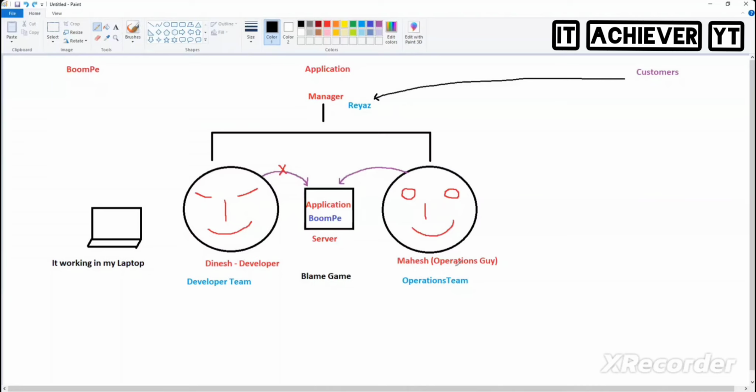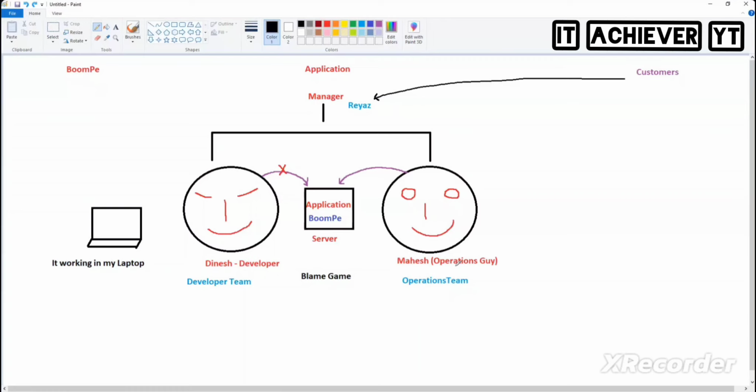Obviously, no. When I say collaborate, Dinesh says, no sir, I don't talk to him. When I go to Mahesh and say, please go and talk to Dinesh, Mahesh says, I will not talk, sir, you go and talk if you want. Dinesh becomes serious and says, sir, what is my job? To develop the application, and I'm developing the application. Mahesh also says, sir, what is my job? Deploying the application, and I'm doing my job. Please don't involve me in the application side. And Dinesh says, don't involve me in the server side.